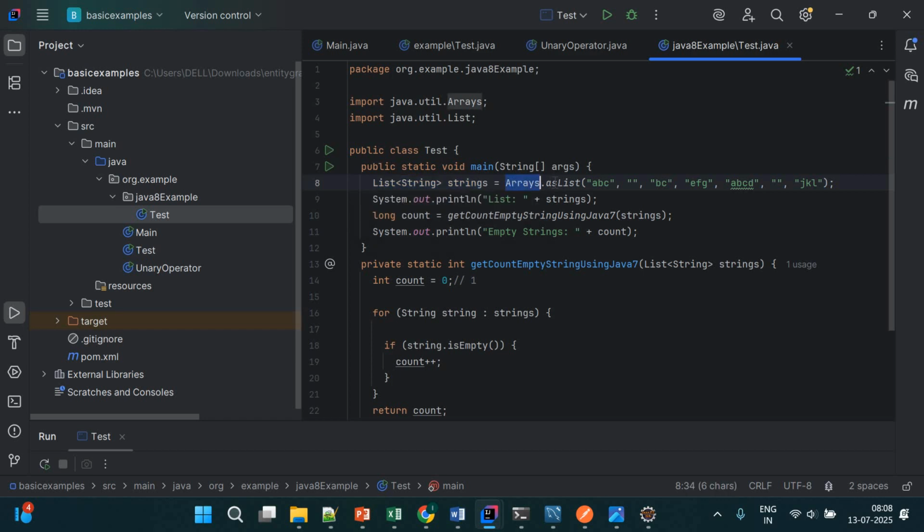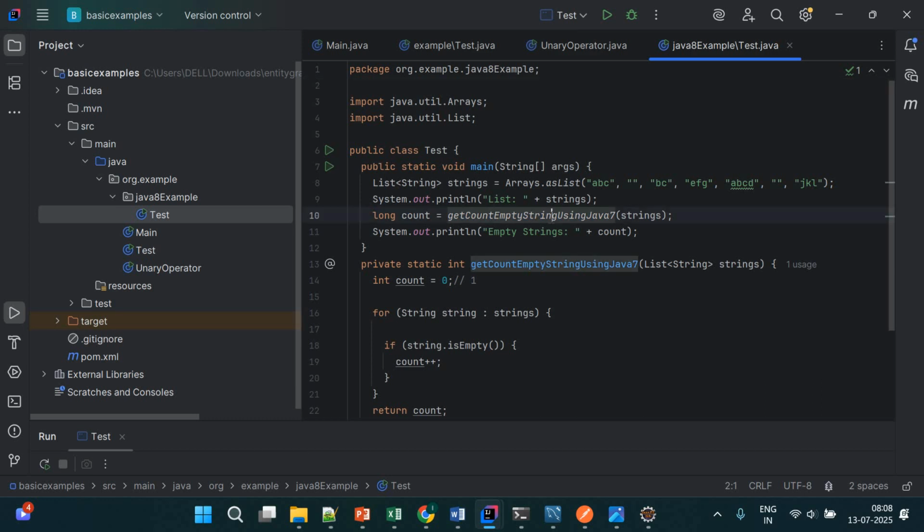Arrays is a predefined class with a method asList, where I'm passing seven strings, and it converts them into a list of strings, which I'm also displaying. Now I want to find how many empty strings are in my list.